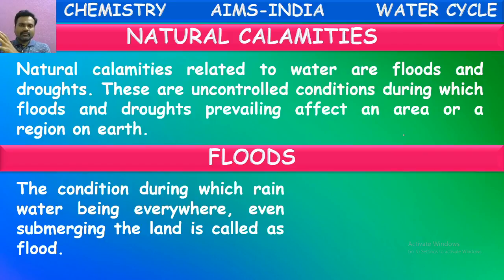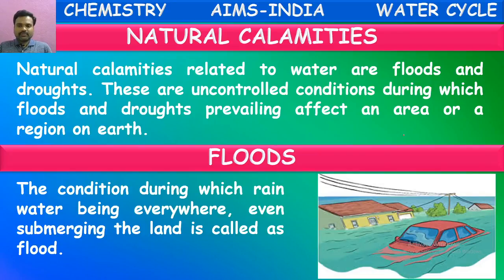Because of the large amount of water coming from the rains, these will all be filled. These ponds, rivers, lakes will all be overflowing, and they will come into living areas. That condition is called flood. See here, all the houses, vehicles, all the streets are fully filled with water. So this occurs when it rains heavily. This condition is called flood.